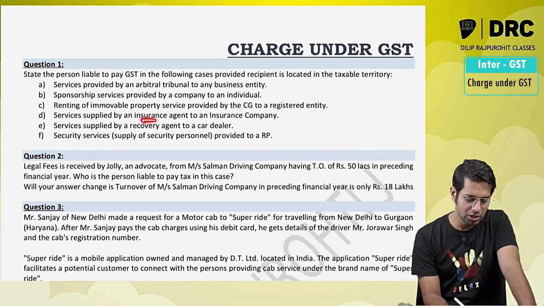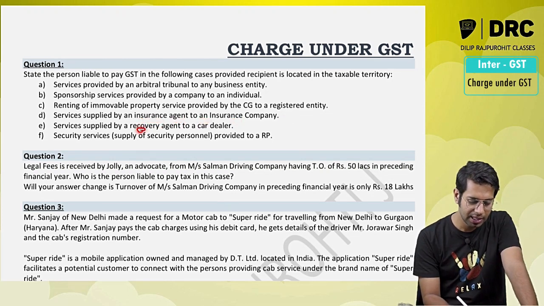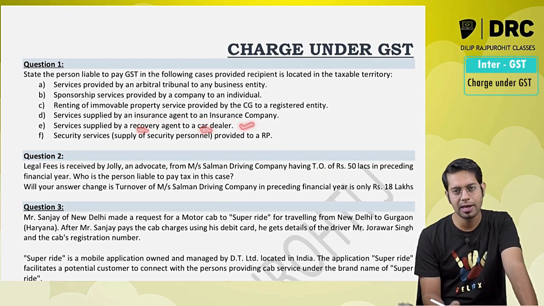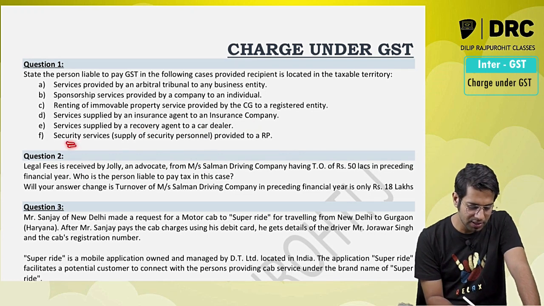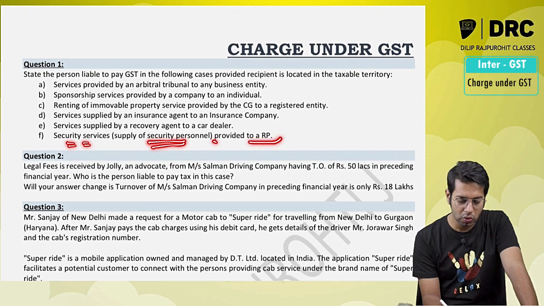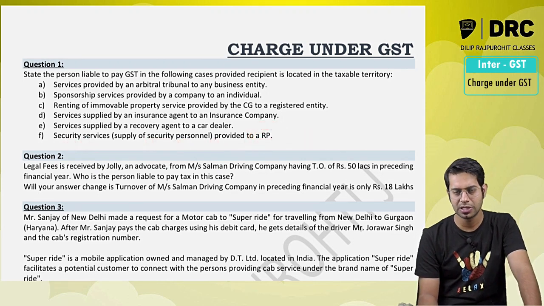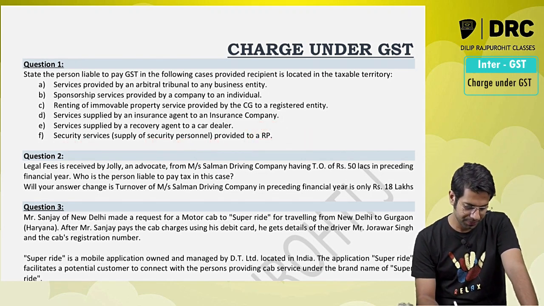Services provided by an insurance agent to an insurance company: the insurance company has to pay the taxes. Recovery agent to a car dealer: the dealer has to pay the taxes. And security services supplied by a security person to a registered person, the registered person will have to pay the taxes under reverse charge.